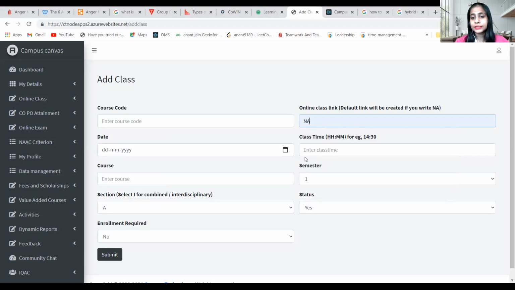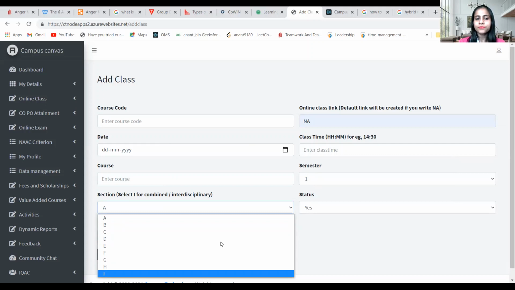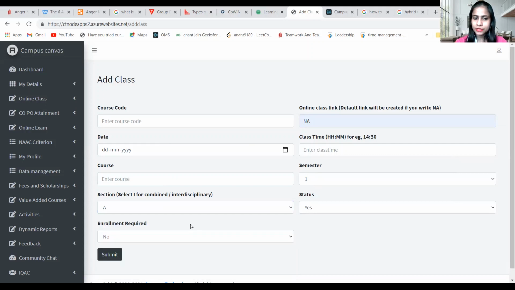You just have to write the date, the class, the semester, the course, the name of the course. And here we can go for section. And if it is a combined class, let's say an interdisciplinary class, we can just select I, so it's going to be the combined class for all.